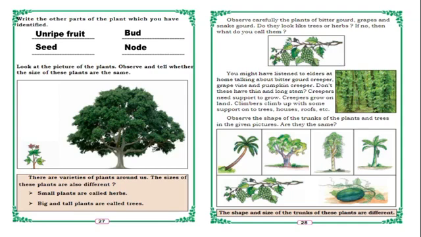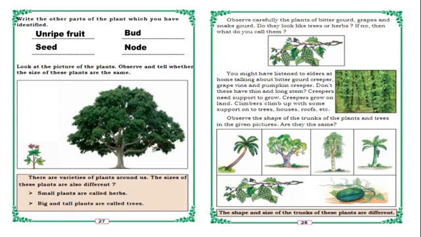You might have listened to elders at home talking about bitter gourd creeper, grapevine and pumpkin creeper. Don't these have thin and long stems? These types of plants have thin and long stems. Creepers need support to grow. Creepers grow on land. Climbers climb up with some support onto trees, houses, roof and all. Sometimes they need support to grow.